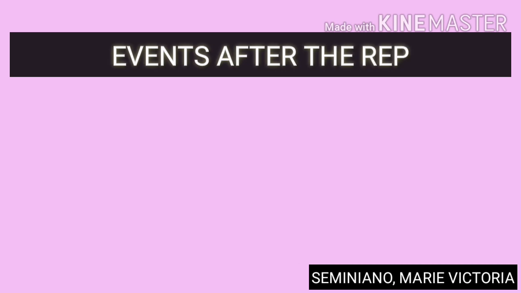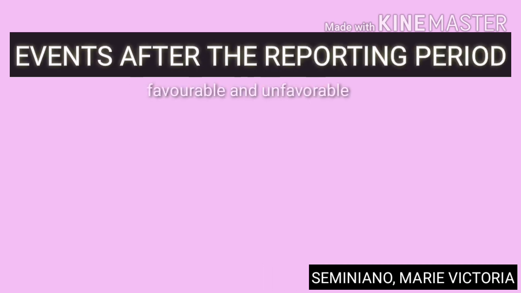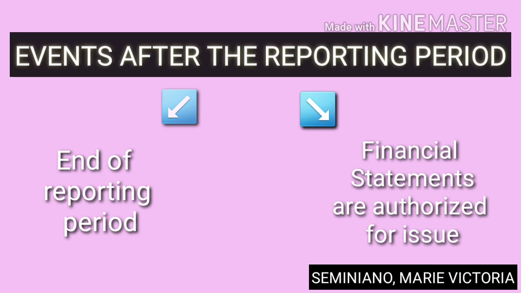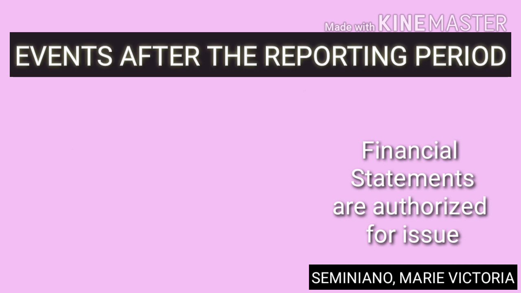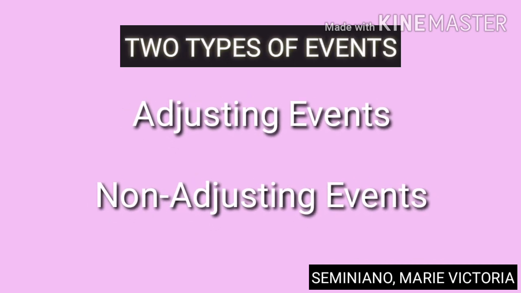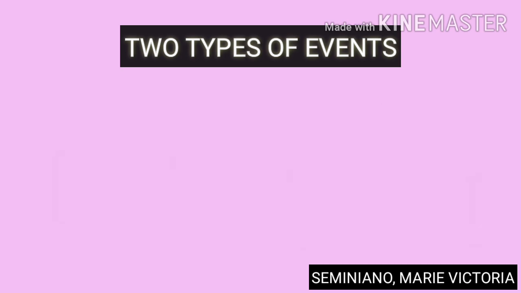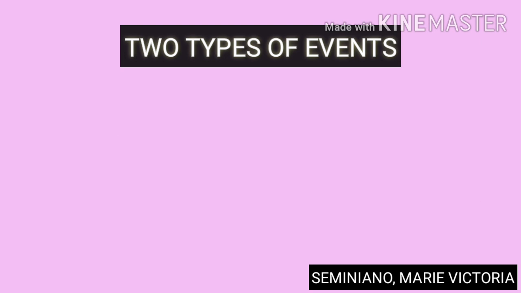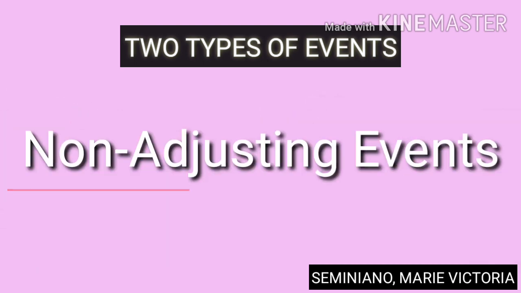Events after the reporting period are those events, favorable and unfavorable, that occur between the end of the reporting period and the date when the financial statements are authorized for issue. And there are two types of events, which are adjusting events and non-adjusting events. Adjusting events are those that provide evidence of conditions that existed at the end of the reporting period, while non-adjusting events are those that are indicative of conditions that arose after the reporting period.